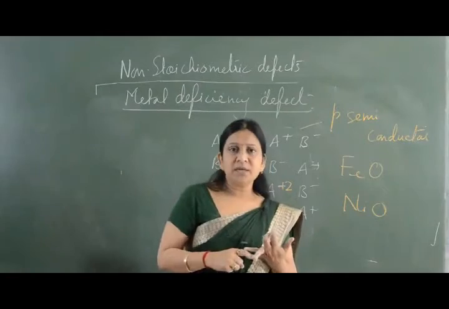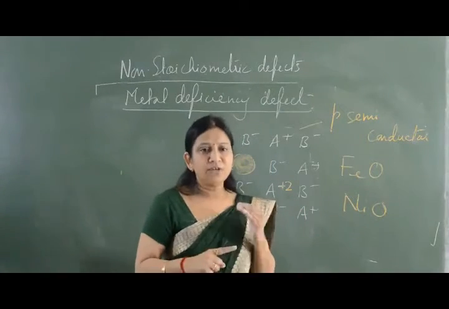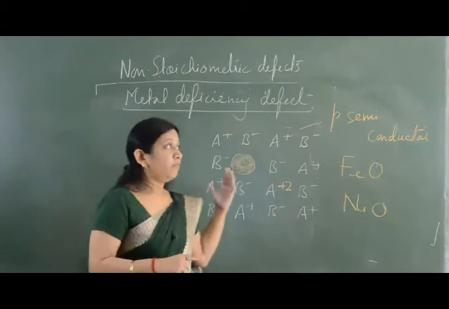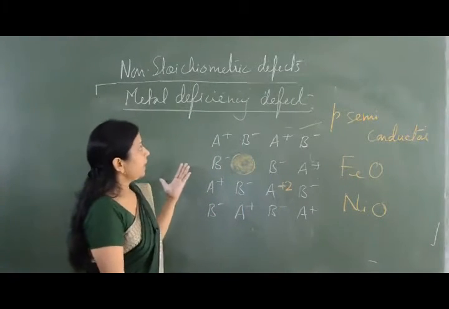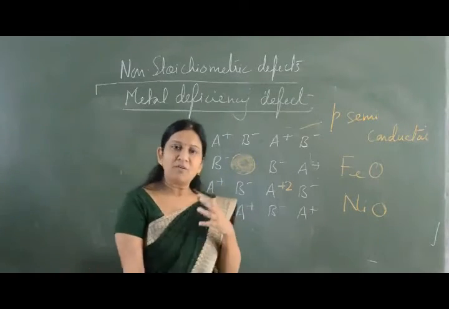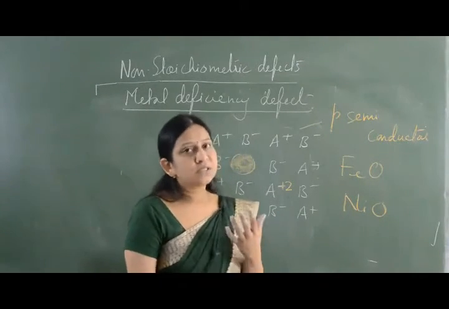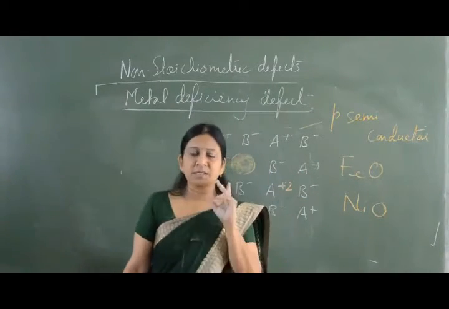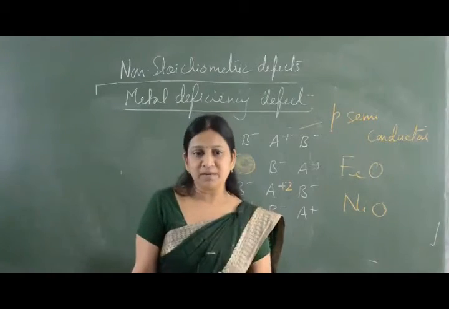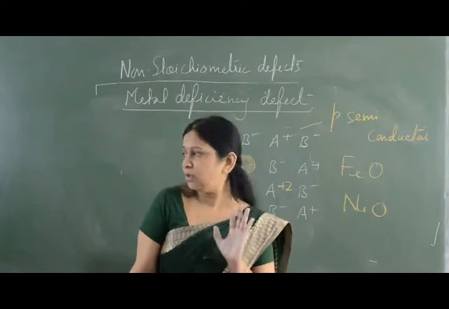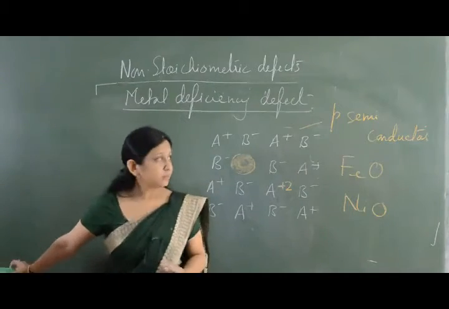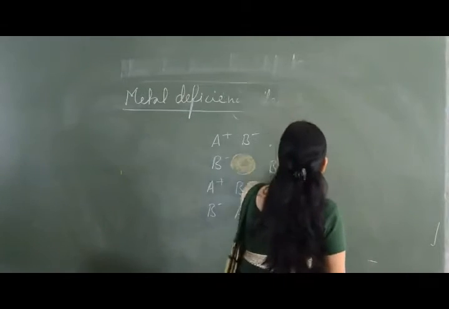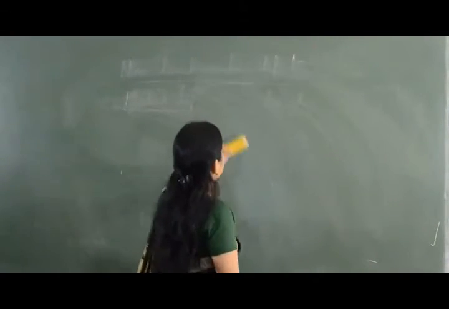Whether it is anion vacancy or interstitial defect, after the defect, the crystal behaves as an n-type semiconductor. And in case of metal deficiency defect, after the defect has taken place, the crystal starts behaving as a p-type semiconductor, and metal deficiency defect is exclusively given by transition metals because they can show variable oxidation state. Now the third type of defect is impurity defect.